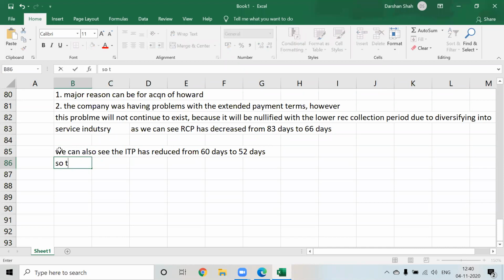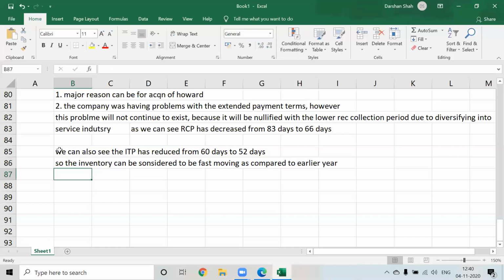So the inventory can be considered to be fast moving as compared to the earlier year.